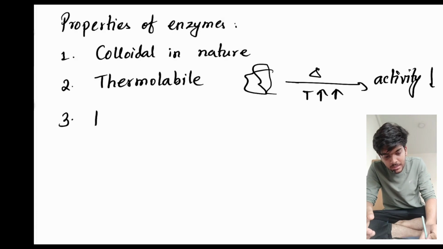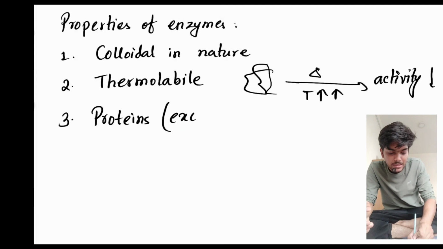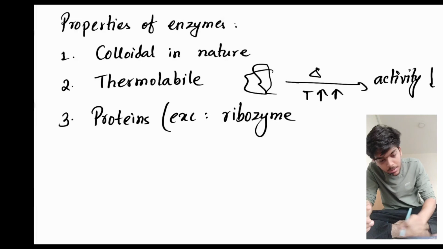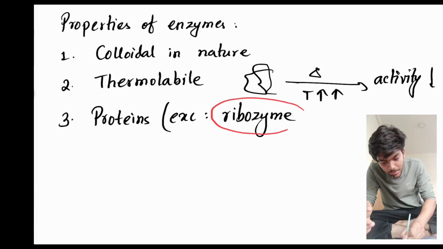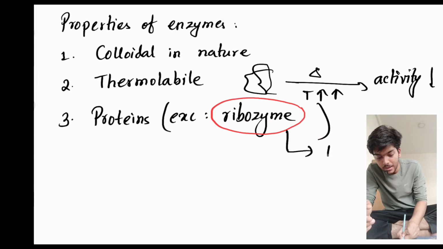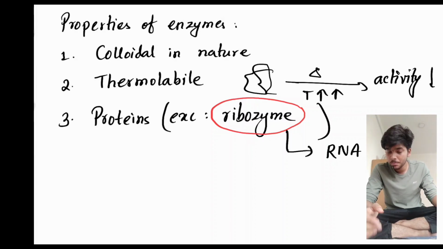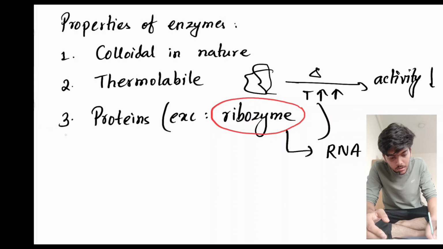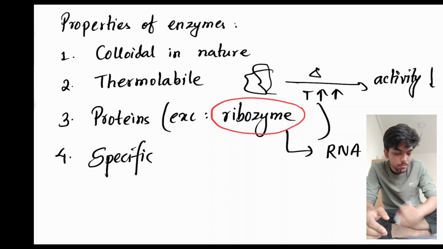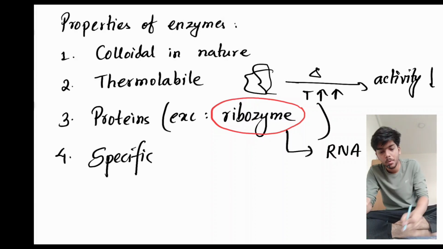Number 3. Enzymes are proteins. However, there's an exception to this, and the exception is an enzyme by the name ribozyme. So this enzyme right here is not a protein, it's an RNA. However, it functions as an enzyme even though it is not made up of protein. Number 4. It is specific. That is, the enzyme acts on specific substrate. So these are the 4 properties.